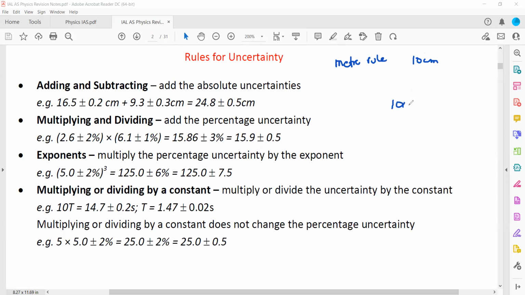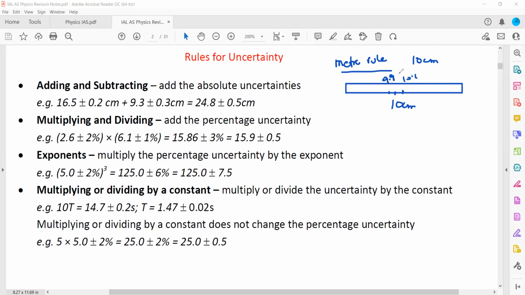But the problem with a meter rule or a meter scale is that the smallest value on a meter rule is 0.1. So when we measure 10 centimeter, maybe the value might be 9.9, because the smallest value is 0.1 difference more or 0.1 difference less. So we measure 10 centimeter, but what is the possibility? Maybe the value is not 10, the value might be 9.9 or the value might be 10.1.